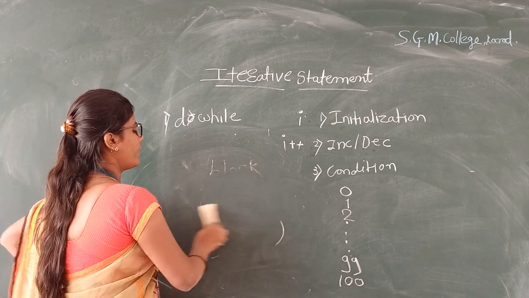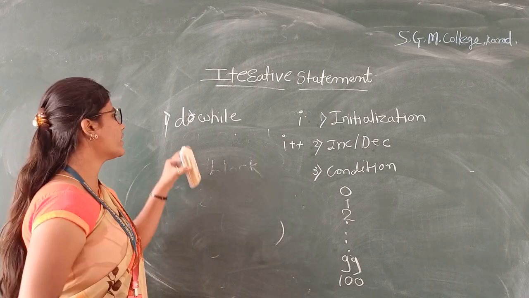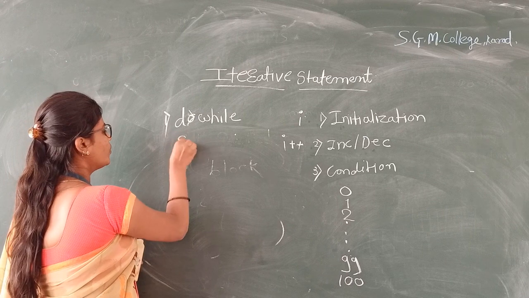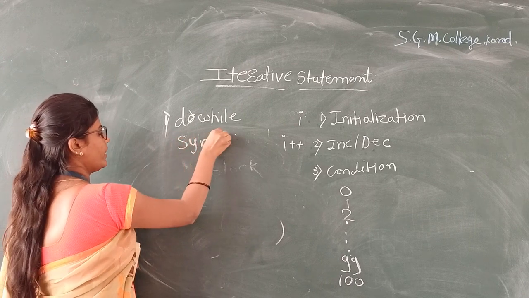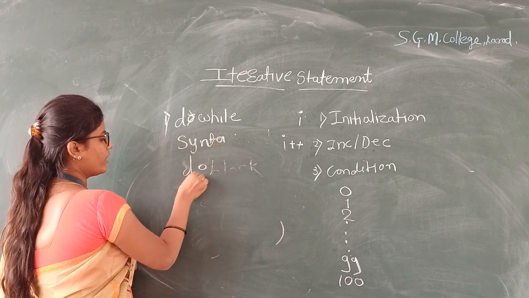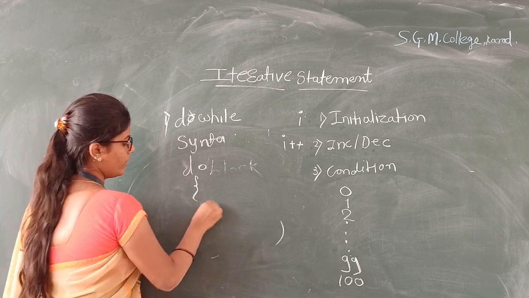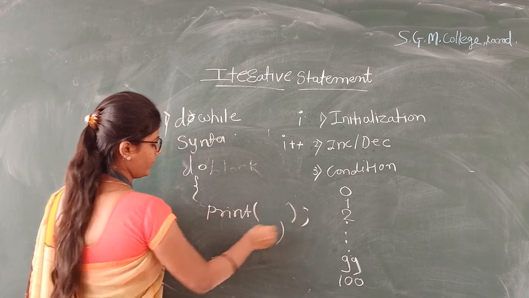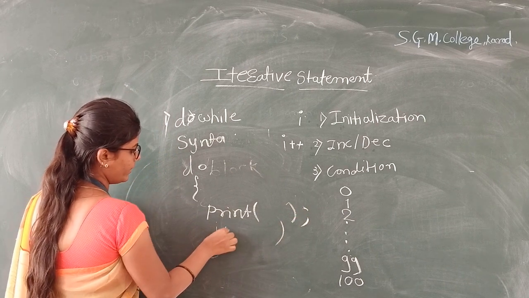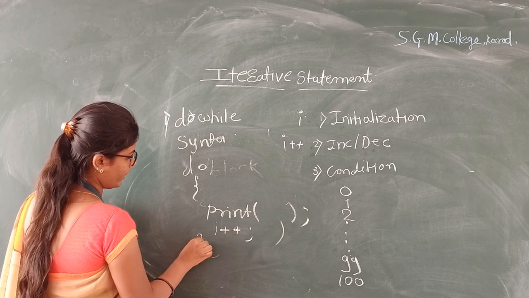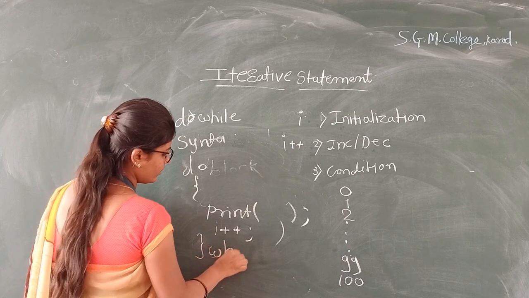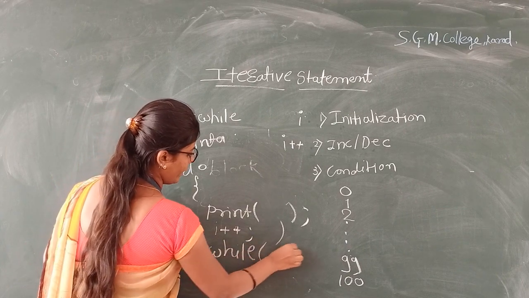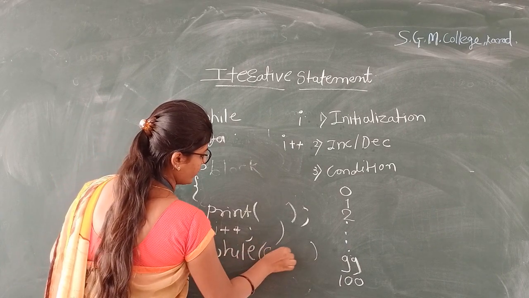Let us see the syntax of the do while statement. Do, curly bracket open, here we write our statements and the increment or decrement, curly bracket close, while, and in brackets our condition.